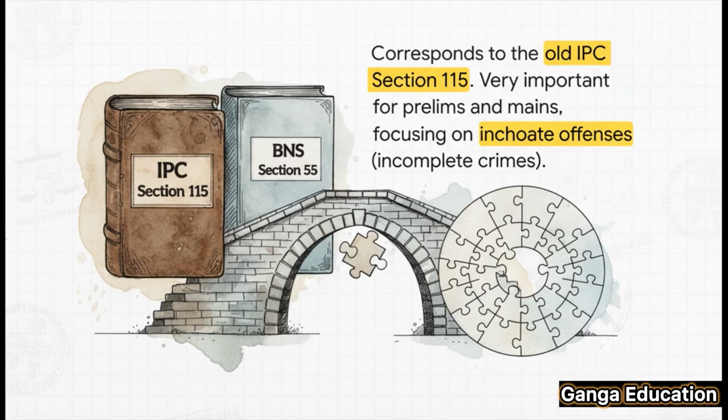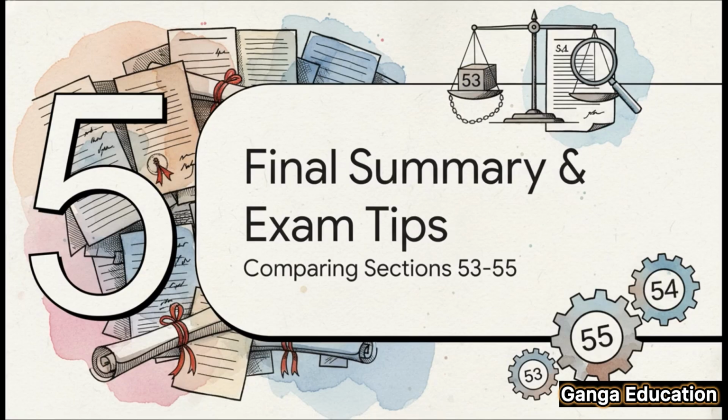So, for a quick revision, Section 55 punishes you just for abetting a very serious crime, even if that crime fails. All right, we've made it through Sections 53, 54, and 55. That was a lot of information, I know. So now, let's pull it all together. We're going to compare them side by side to make sure these concepts are locked in your memory for good.